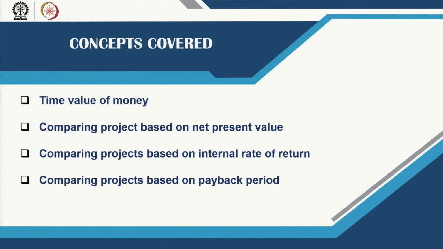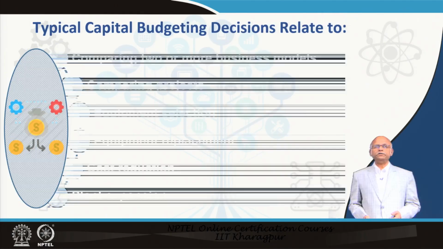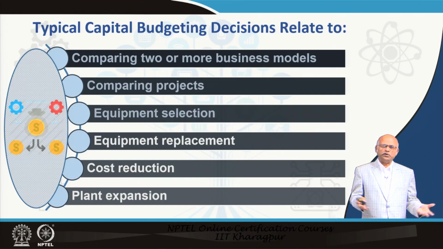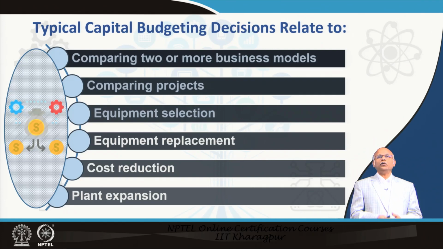That is a topic. Now, we would like to compare different projects based on cash flow. We can use the net present value method, then we can also use internal rate of return or payback period method. Payback period of course does not consider time value of money. Now, why are capital budgeting decisions important, or where is it related to?